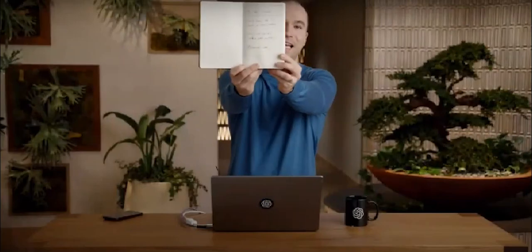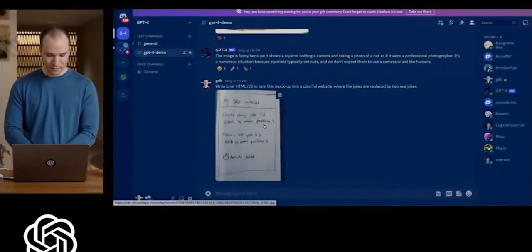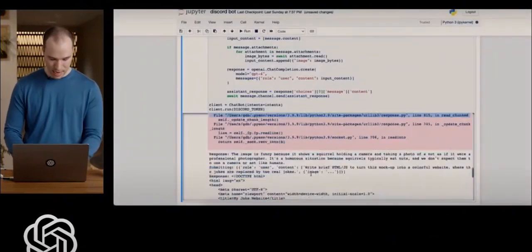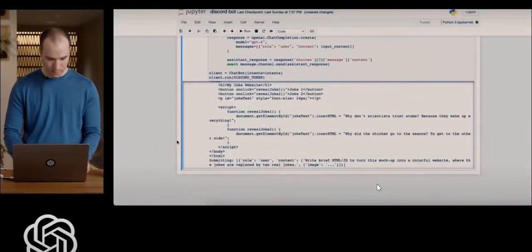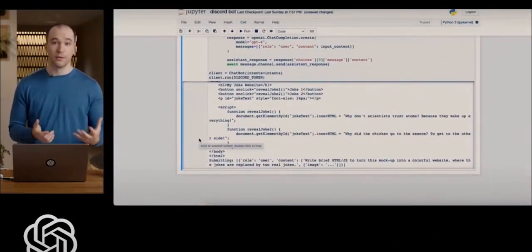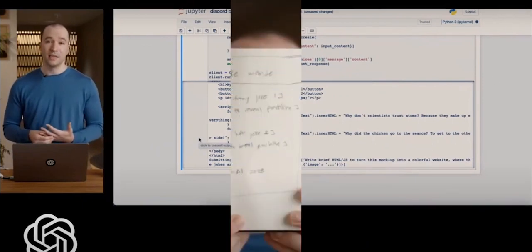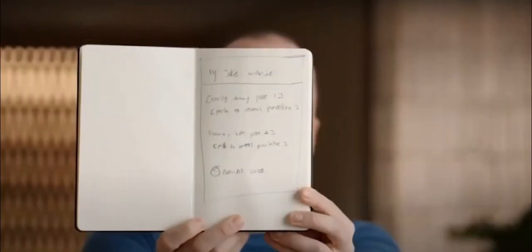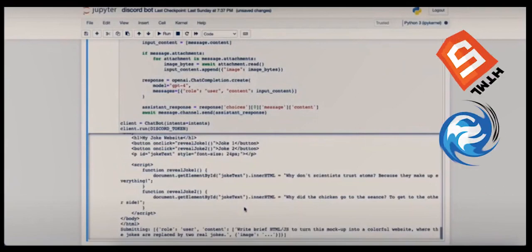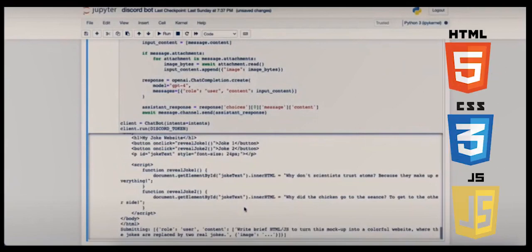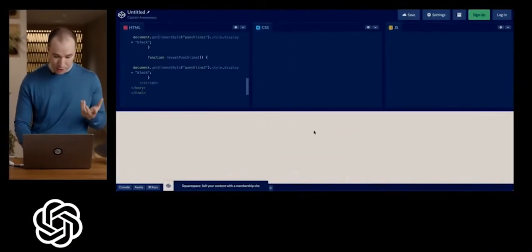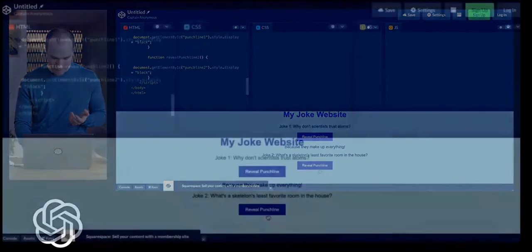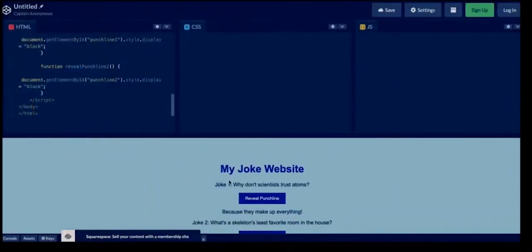The second demonstration by OpenAI showcased their impressive technology. They presented a scenario where you can draw a website design on a piece of cloth or paper, take a photo of it, and send it to GPT-4. Within a mere 10 to 20 seconds, GPT-4 was able to generate all the required HTML, CSS, and JavaScript code to create a functional website. In this instance, a website for a joke. The resulting code was then copied and pasted into an editor, resulting in a fully functional website.